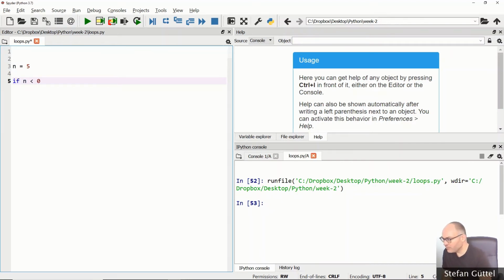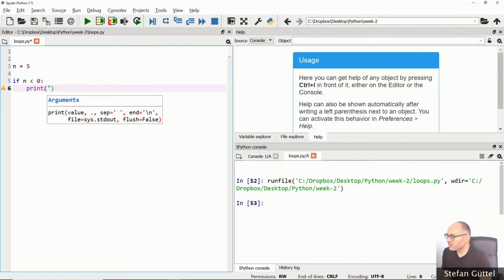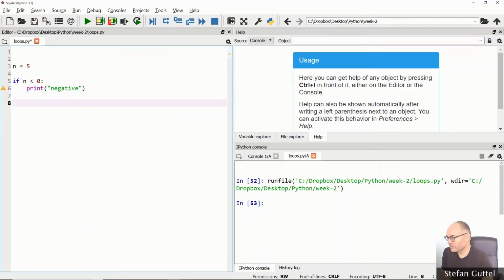Now, the if keyword in Python is just used as follows. If Boolean condition colon, just as with the while loop and the for loop, we have a colon after our comparison. And now we put in some code here. So let's say if n is less than 0, I want to print out negative. That's it. So this defines a simple if command. If this condition evaluates to true, Python will jump into this block and execute it.